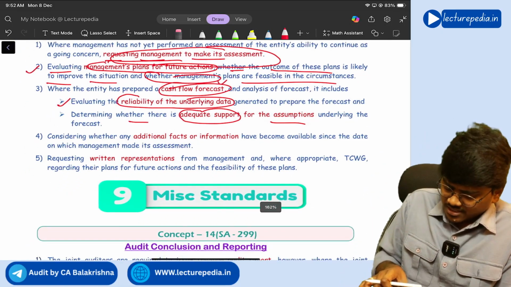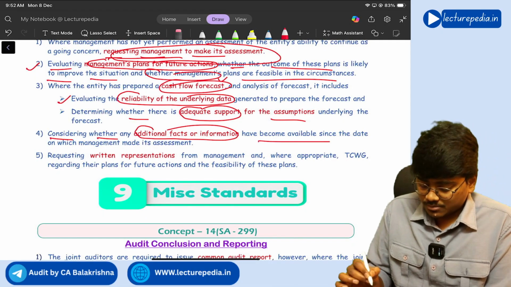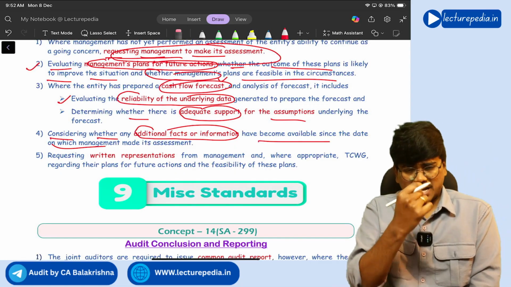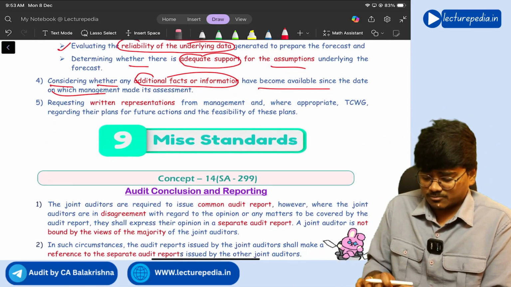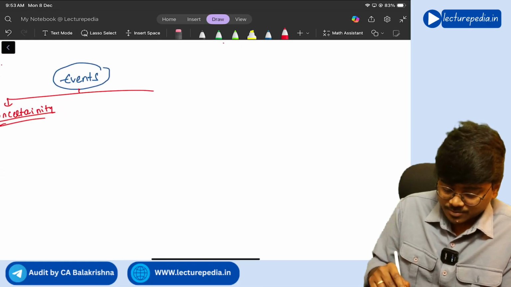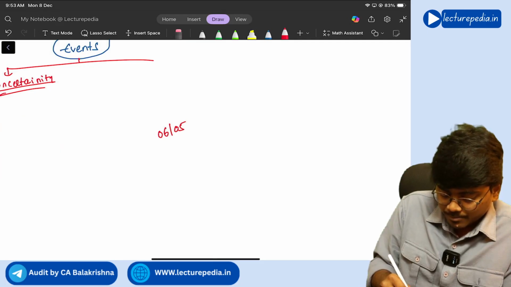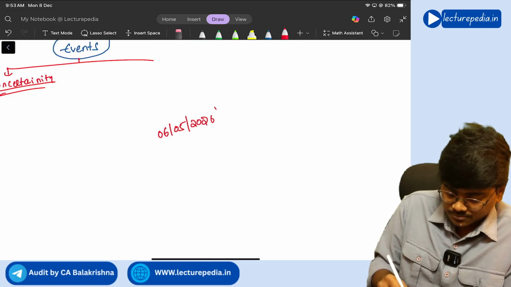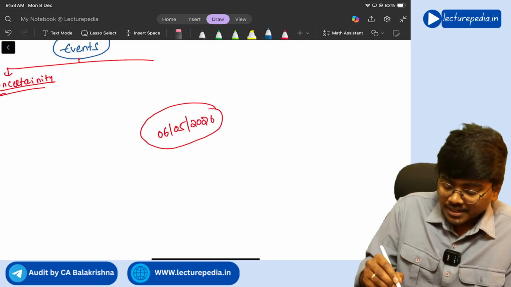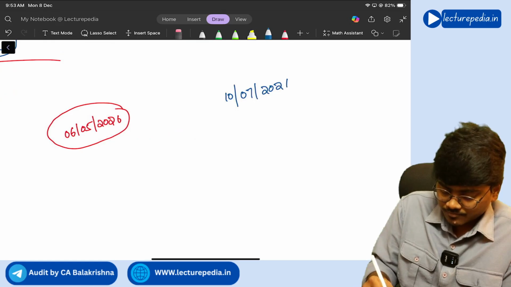Understanding? And finally, consider whether additional facts or information have become available since the date on which management has made its assessment. Let's say, for example, management has made the assessment of going concern on 6th of May 2026. Auditor is giving his audit report on 10th of July 2026.